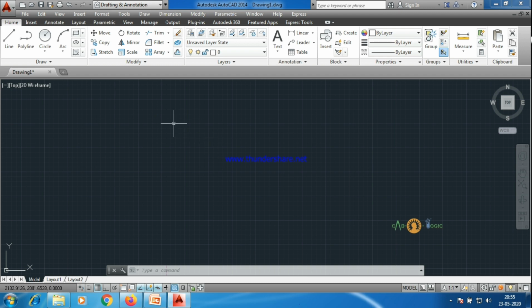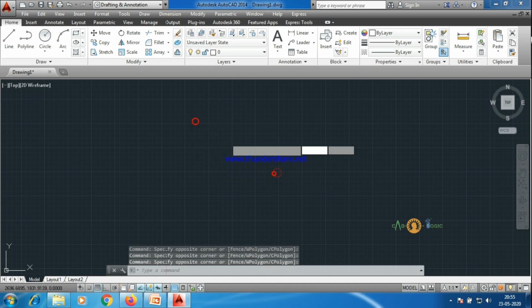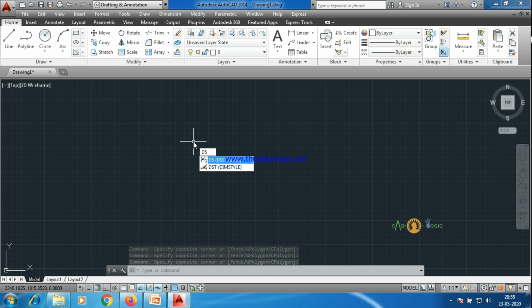For page setup, initially you'll be getting this input area near the cursor, where the command is being typed. We have to remove all that because this will be creating confusion. So we'll be typing DS. This is for drafting settings. Enter.